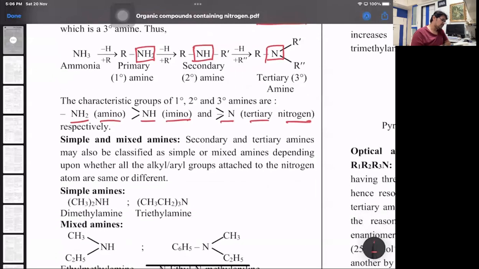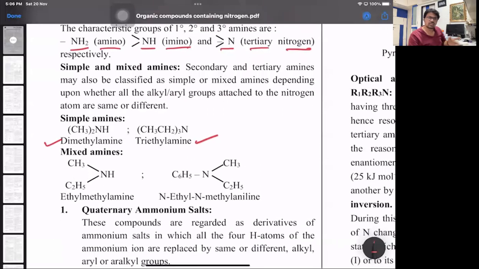So look at those examples. Dimethylamine, triethylamine, those are all the same groups, so simple amines. Mixed or unsymmetrical amines are ethyl methylamine, and the other one, look at that, N-ethyl, N-methyl aniline over there. That's a mixed amine.